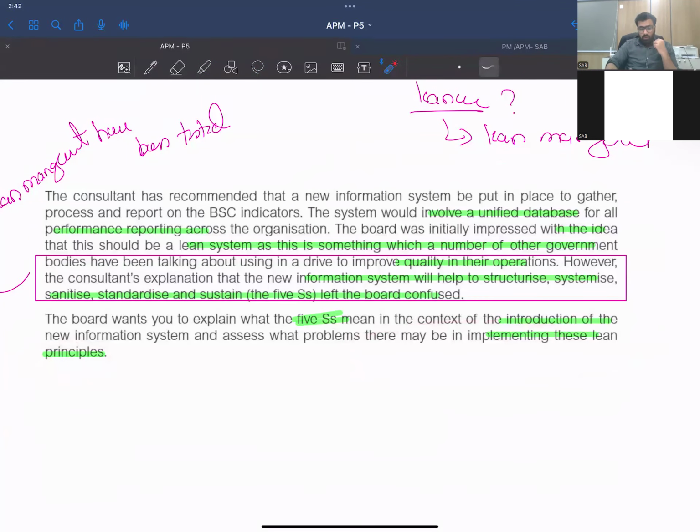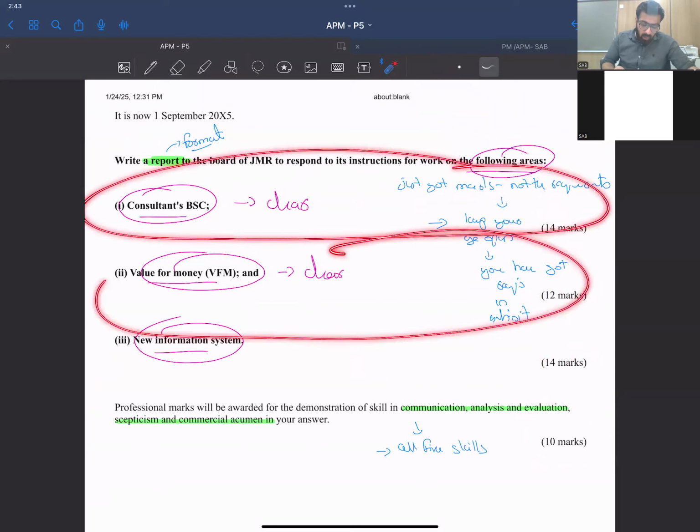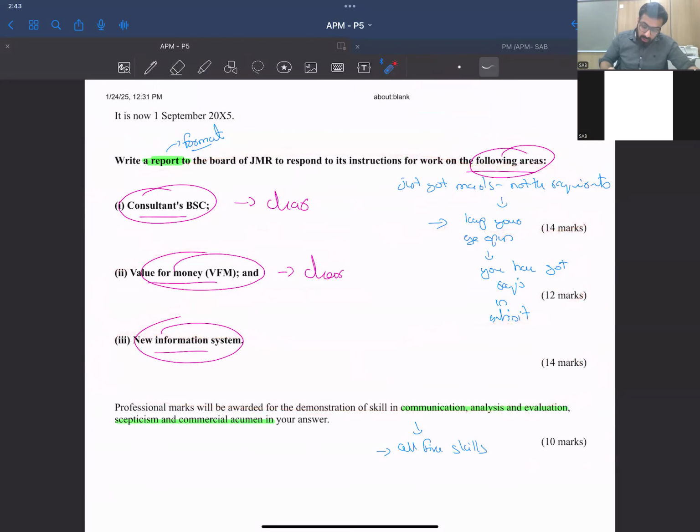So I guess, guys, now these 50 marks have been made clear to you. What I'll be doing is solving this particular requirement completely, with consideration of all the professional marks they have given, in detail, in the next class.